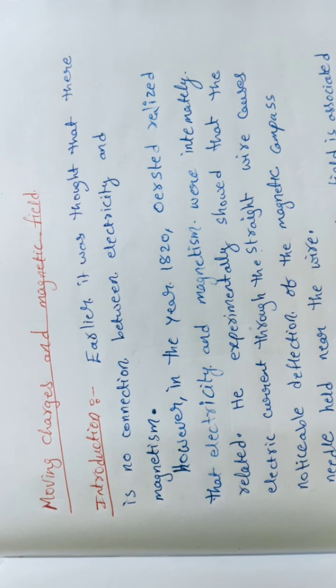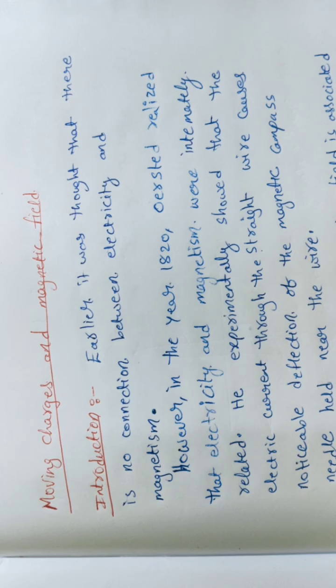Good morning, students. Today we are starting a new chapter, moving charges and magnetic field. Previously we learned about magnetism separately and current electricity separately. In the magnetism chapter we discussed magnets and how many poles are present. Two poles are present, one is the north pole and another is the south pole, and a few properties we also discussed. The north pole and south pole are separated in a bar magnet by a certain distance, 2l or 2a.